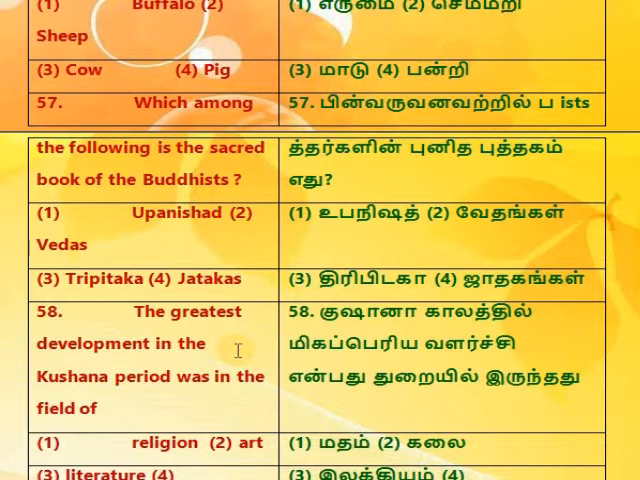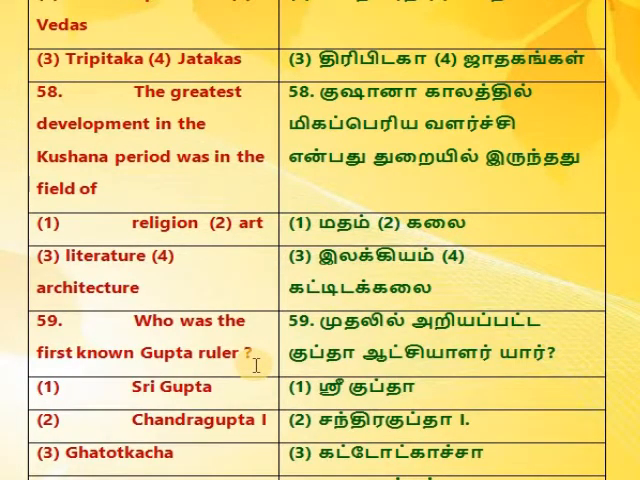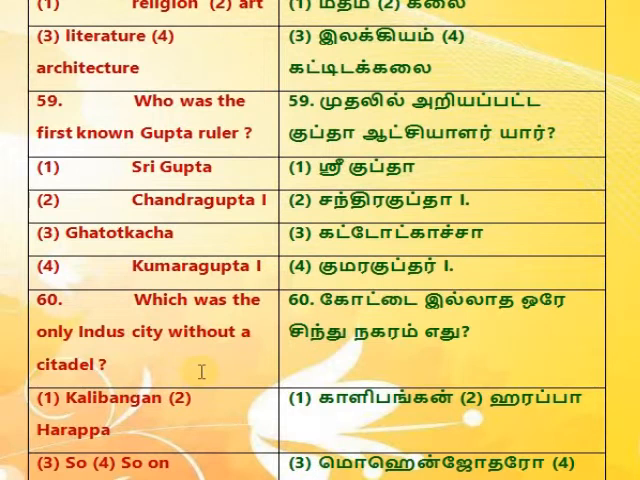57. Which among the following is the sacred book of the Buddhists? 1. Upanishad, 2. Vedas, 3. Tripitaka, 4. Jatakas. 58. The greatest development in the Kushana period was in the field of 1. Religion, 2. Art, 3. Literature, 4. Architecture.